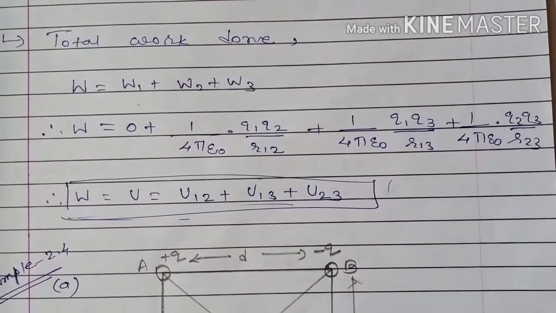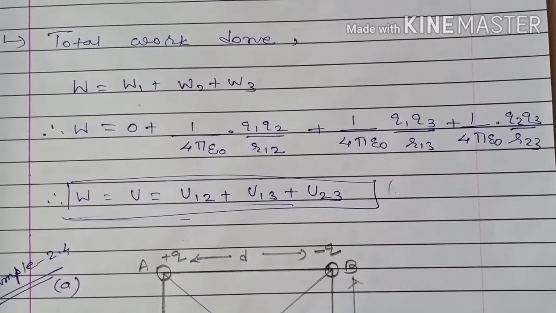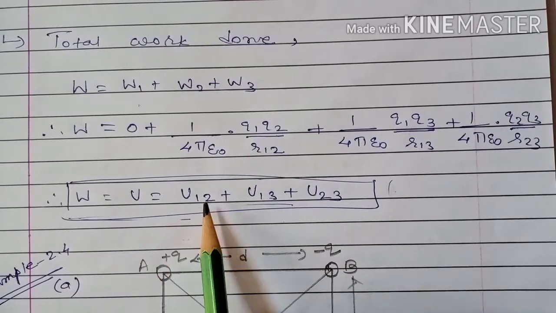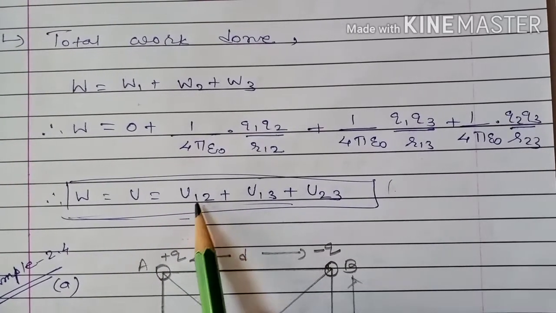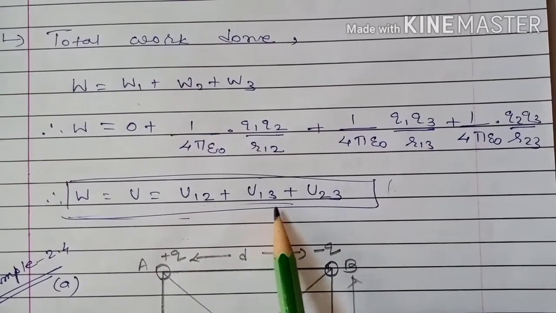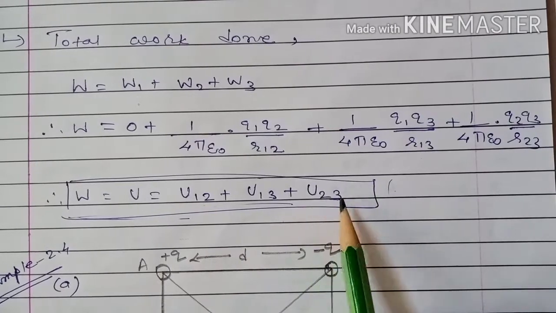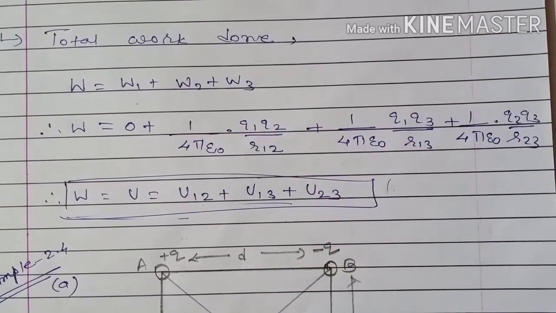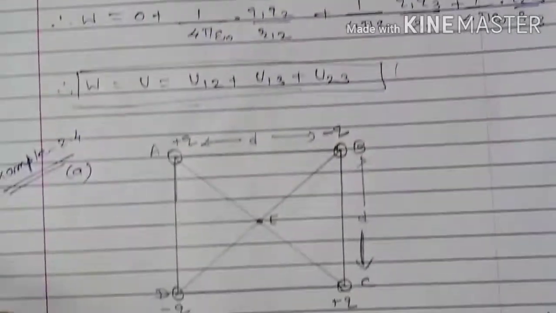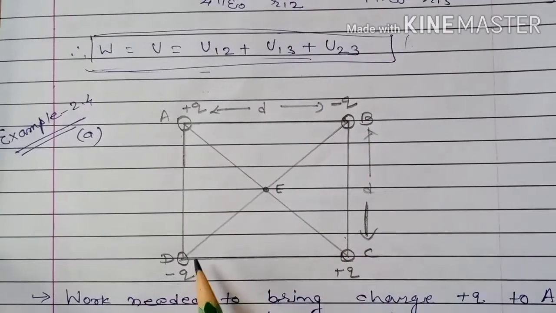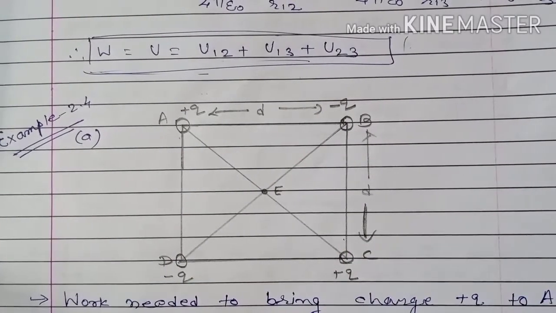Here we have a system of 3 charges. Therefore total potential energy is U12, the pair of first 2 charges, then U13, the pair of first and third charge, then U23, the pair of second and third charge. If we have a system of 4 charges, 1, 2, 3 and 4, how can we find total potential energy?